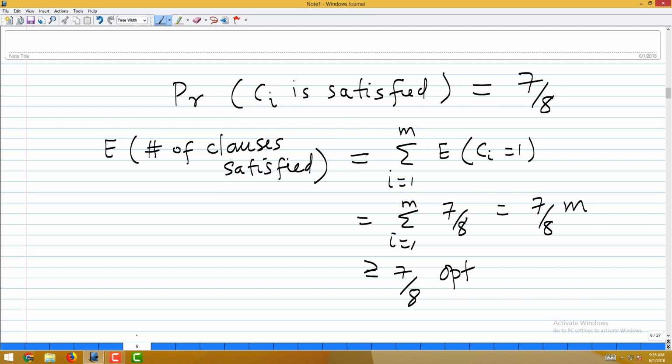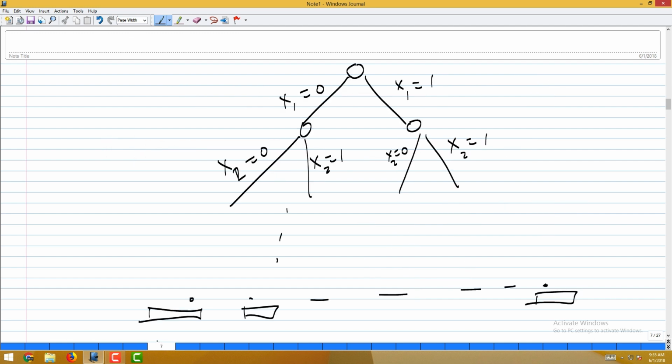Which means there is at least one assignment here which satisfies at least 7m over 8 clauses. We saw some lecture before, that if the average of something is 83, at least somebody must have gotten greater than or equal to 83. If everybody got less than 83, the average cannot be 83 or above. So at least one of these assignments satisfies at least 7m over 8 clauses.